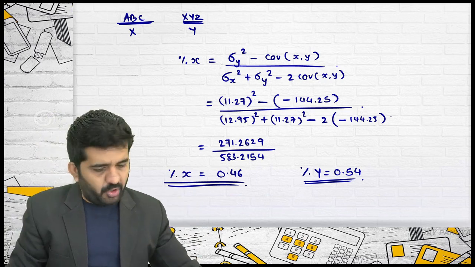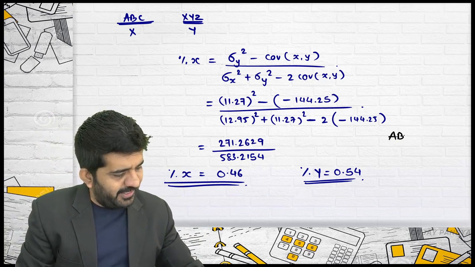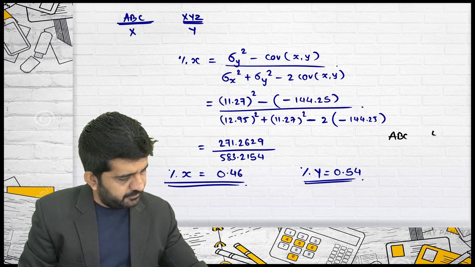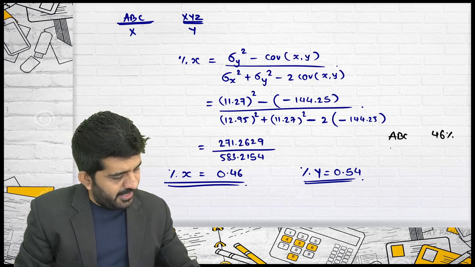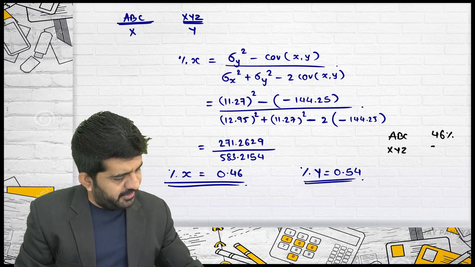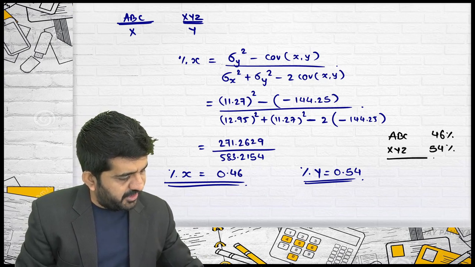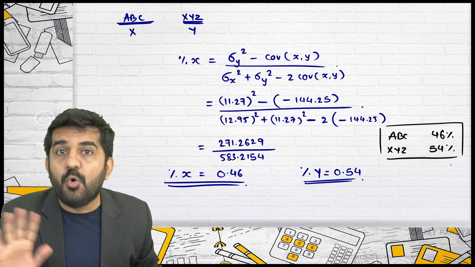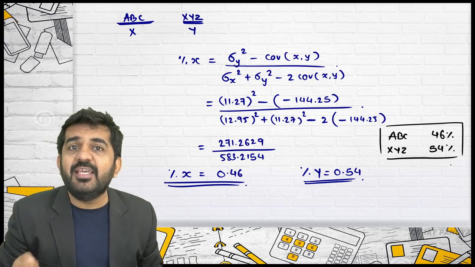If you create your portfolio where ABC Limited is 46% and XYZ Limited is 54%, is this portfolio the best? No. Does this portfolio have the highest return?